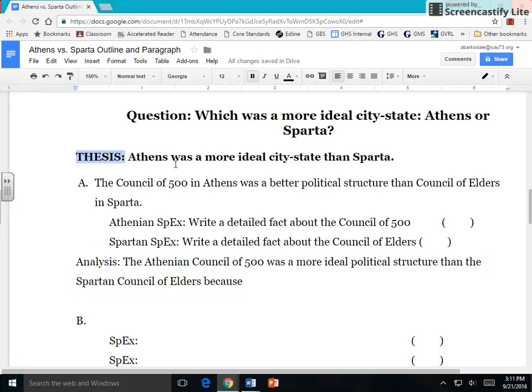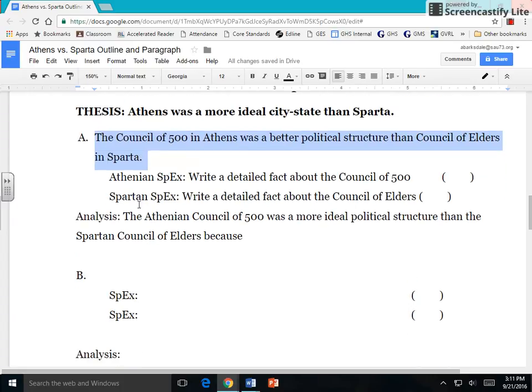Thesis, restate: use my thesis, just change it out depending on what side you take. A statement should introduce the groups you're going to talk about and why it's a better political structure. The word social or the word military should be somewhere in the sentence. And then each spec should clearly write a detailed, specific example about whatever topic you're talking about. So in this case, mine would be about the Council of 500 and then the Council of Elders. Whichever came first in your thesis should be the first specs that you do. Whichever came second should be the second specs. And finally, your analysis should say, and feel free to use my model, this was better than this because why?